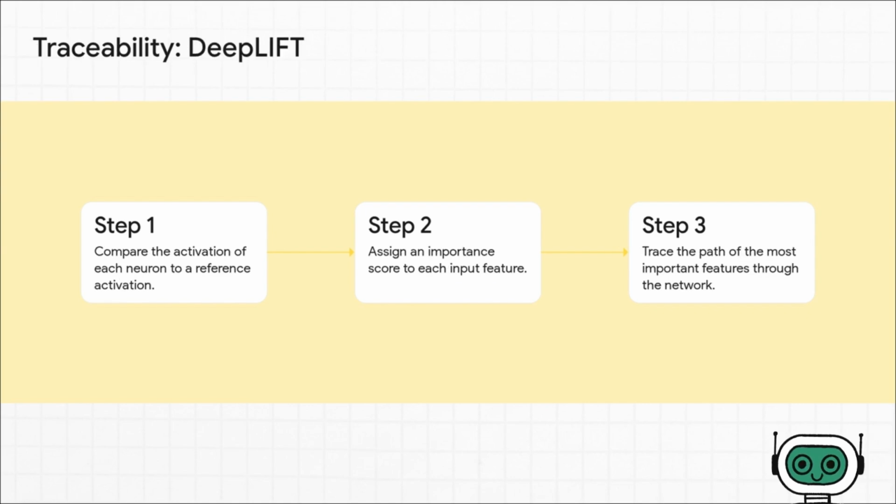For traceability, especially in deep learning, a common method is DeepLIFT. This technique works by tracing a prediction backwards from the output layer all the way to the input features. It looks at how much each neuron activates compared to a neutral baseline and uses that to assign an importance score to each input. This can tell you exactly which pixels in an image or which words in a sentence push the model toward its final decision.